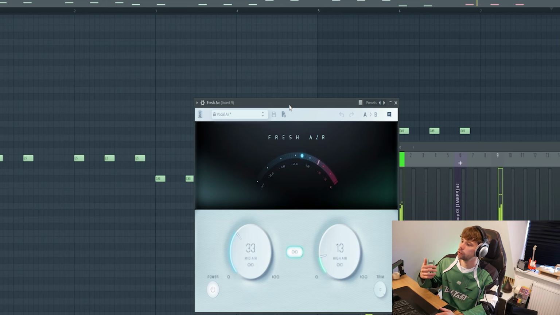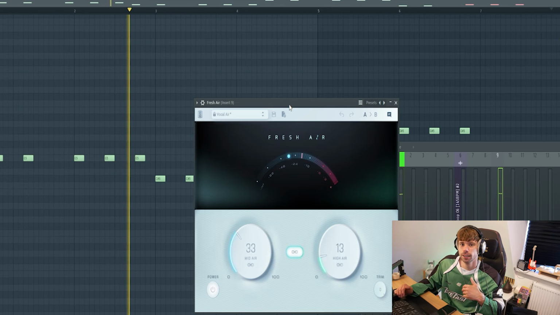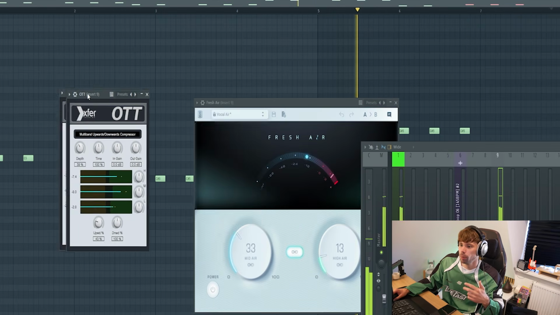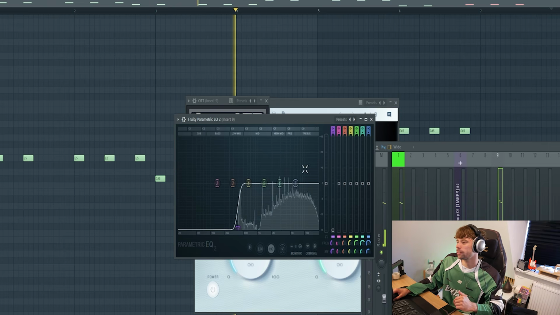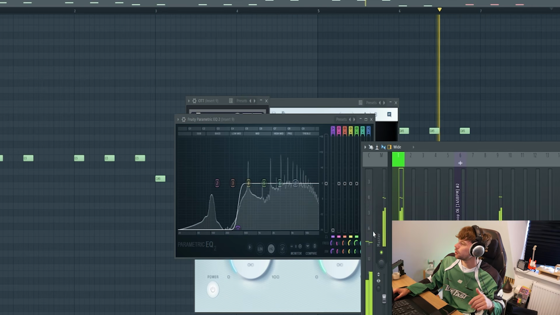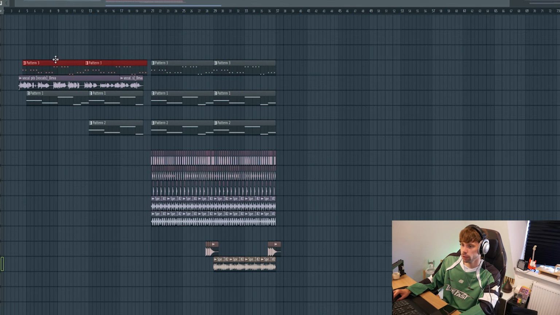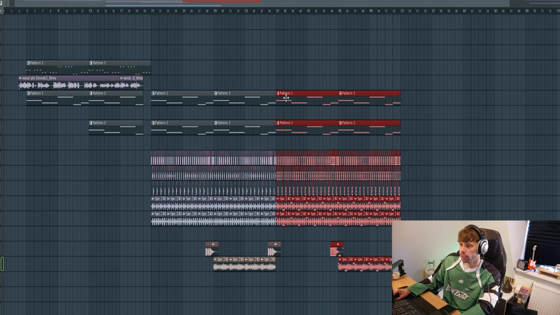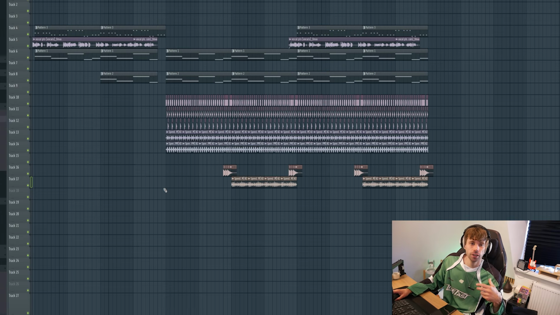So then we need to mix it. Kinda weird, but I want to add some fresh air on it. It's made for vocals, but it's just a really nice boost in the high end. Open it up with some OTT, and remove the sub with EQing. And I route it to the sidechain channel as well. I did that for all the synths in the track. So we can use this one in the break. And then to give the drop some more depth, just copy it over with the vocals. This will be our foundation. Now I quickly can arrange it.